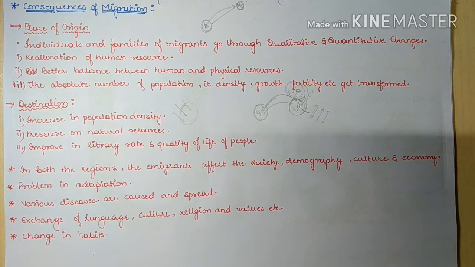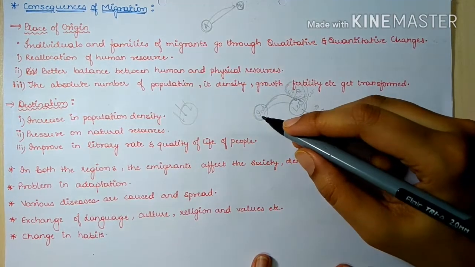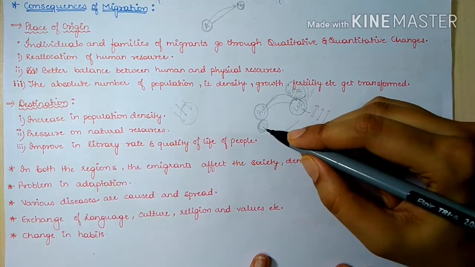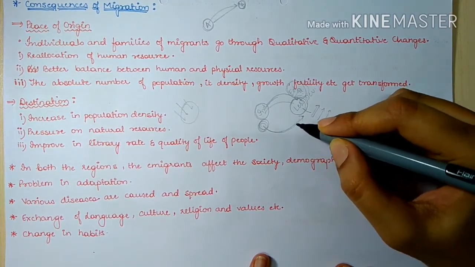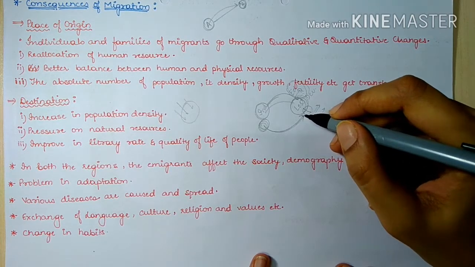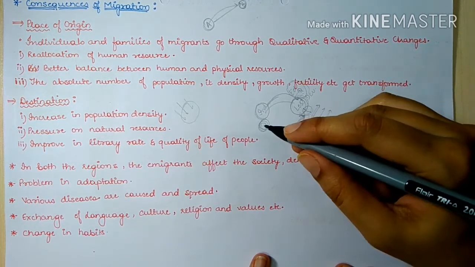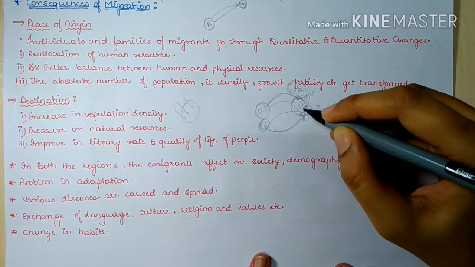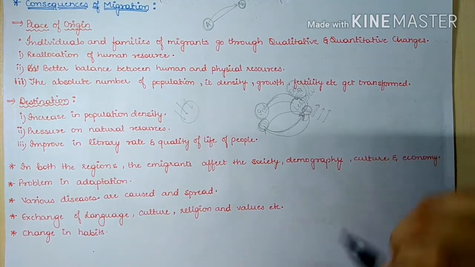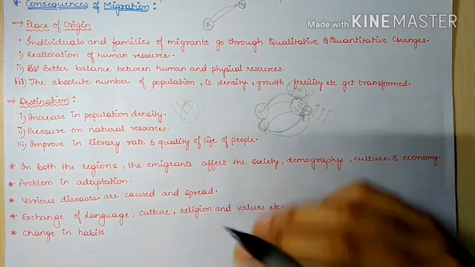Okay, so society, demography. See, like from India, if a person is going, he will have an indigenous culture. Now if he is moving from this area to this area, he will have interaction with the people residing here. So there will be sharing of cultural information. Okay, so this person will influence this person's culture, while this person will influence this person's culture. So economy, demography, society, they will all be affected by migration.